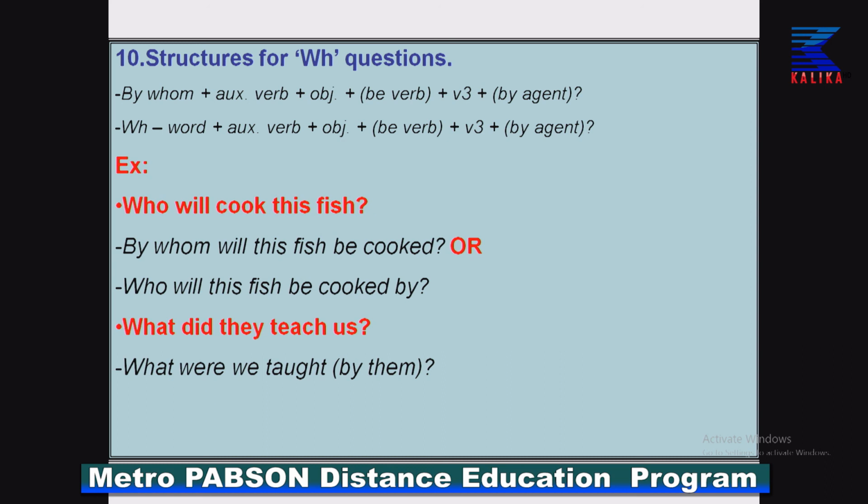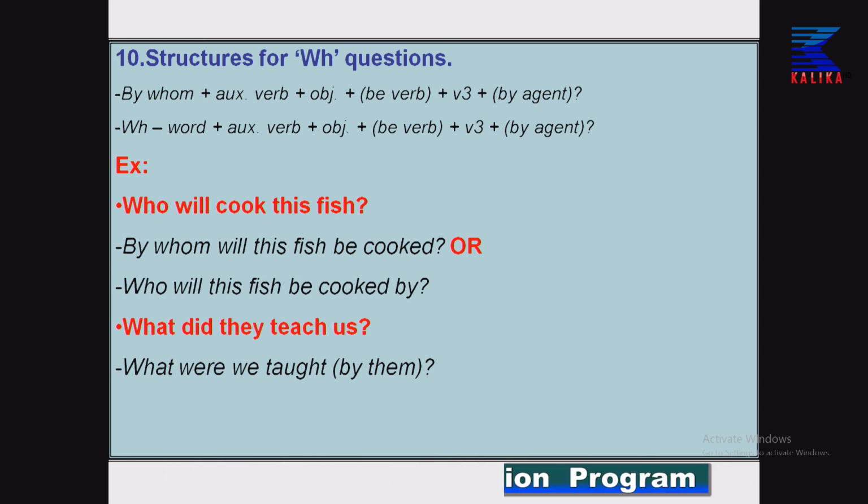The passive pattern for a WH question is: by whom plus auxiliary verb plus object plus be verb plus verb 3 plus by agent and a question mark. Do not forget that mark, though it is just a dot for you, it carries marks, dear students.